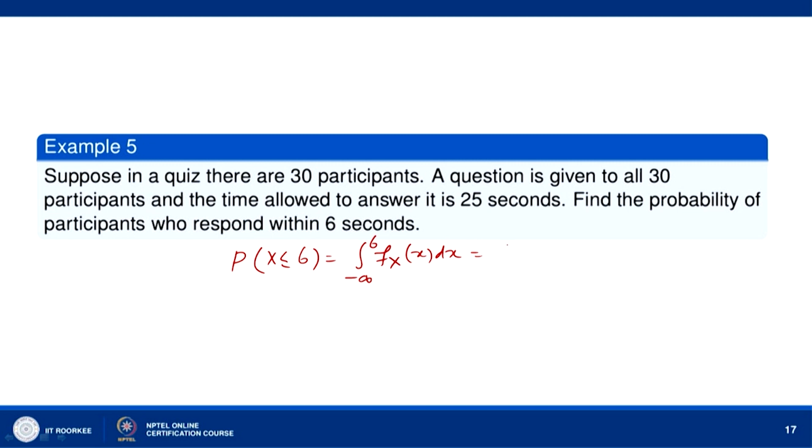So, this is integral from 0 to 6 of 1 over 25 dx. So, this is 6 by 25. Here the f x x is given by 1 over b minus a, that is 1 over 25, for 0 less than x less than 25 and 0 elsewhere.